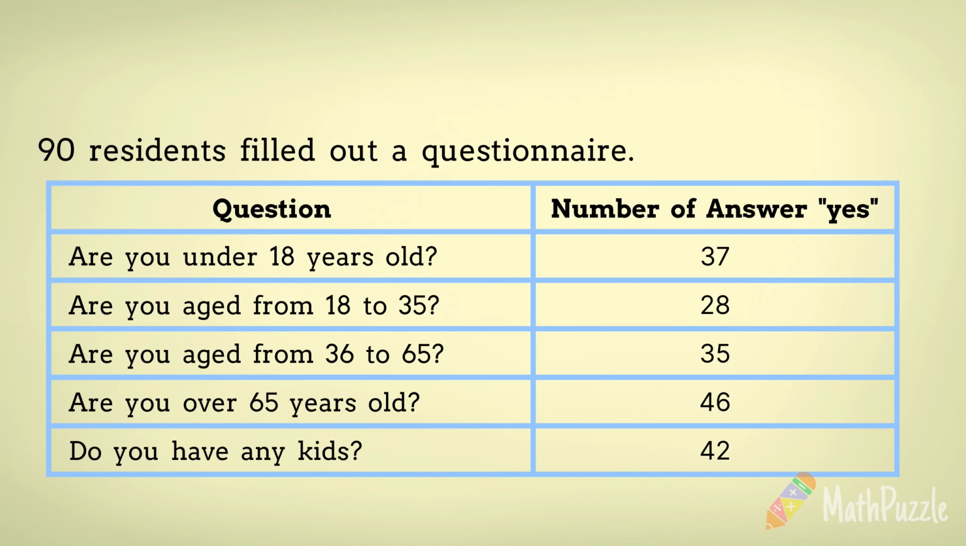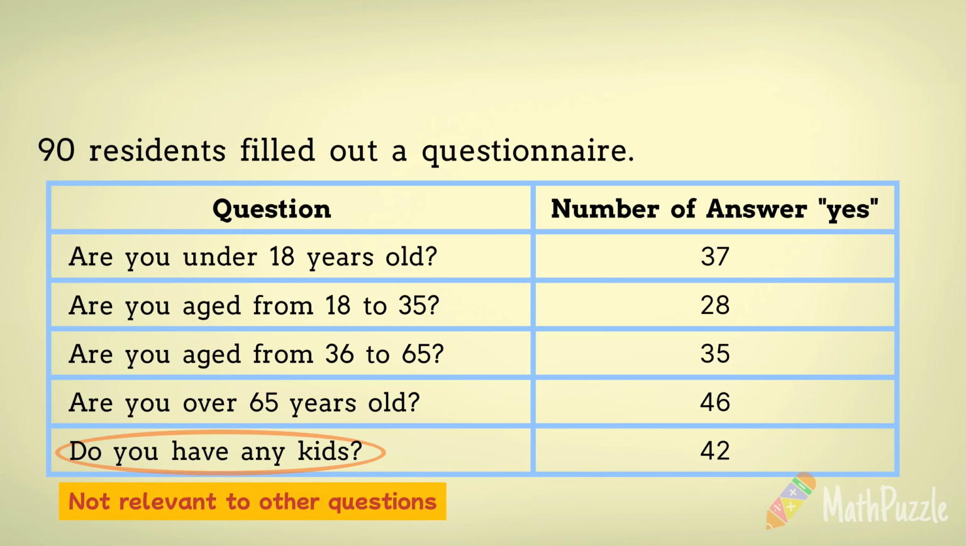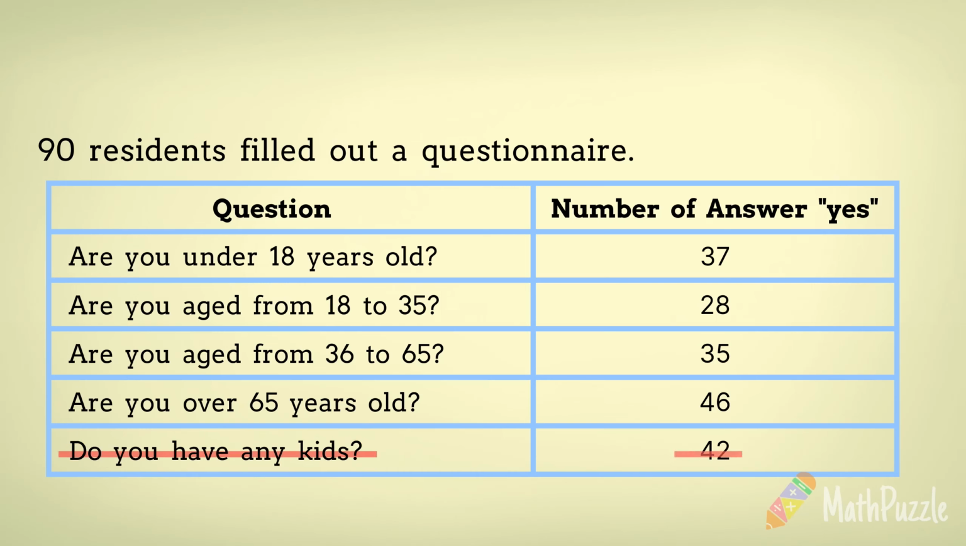First of all, it is important to distinguish the interference information in this context. The question, "Do you have any kids?" does not provide any relevant information in relation to the other four questions, which are specifically focused on age. Therefore, it should be ignored in the analysis.